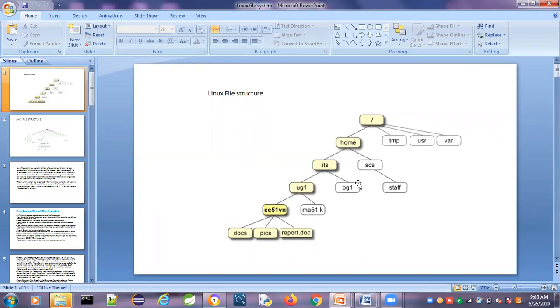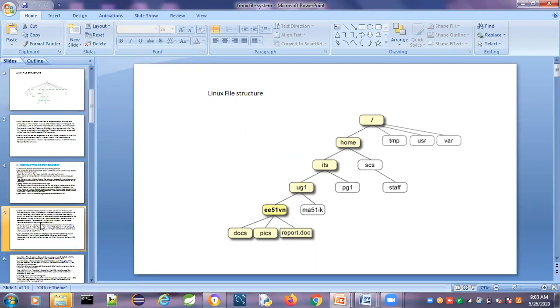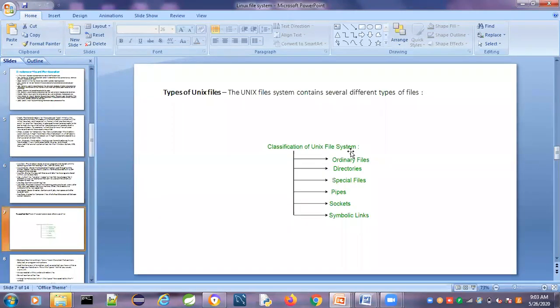So each and everything is treated as a file. That file may be of different types. So what are those files? Classification of Unix file system. The Unix file system contains several different types of files.